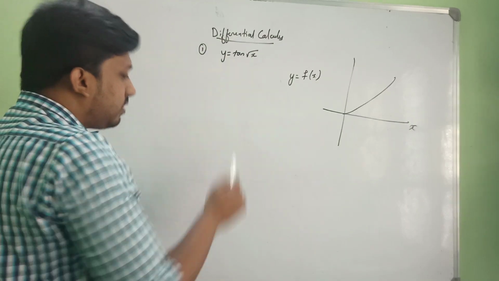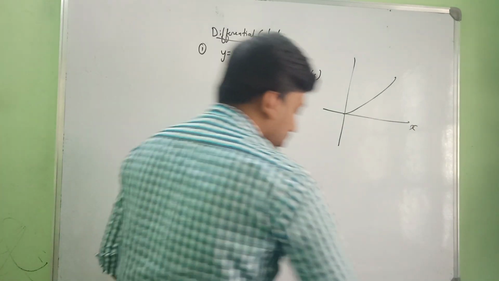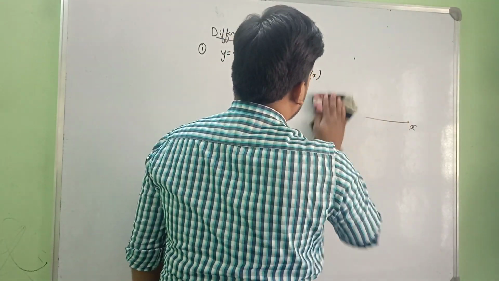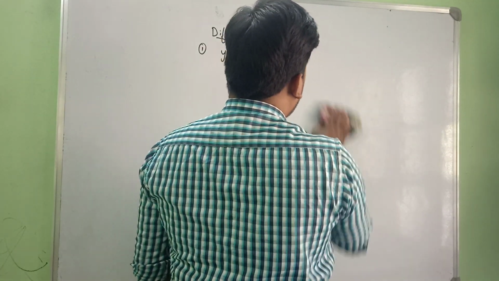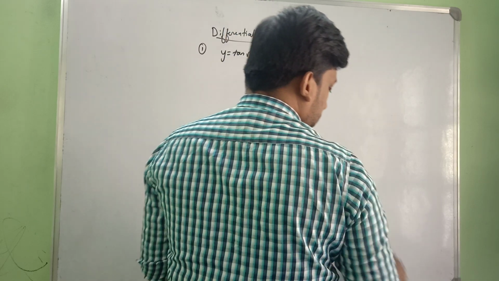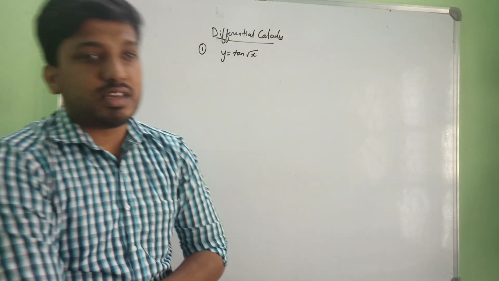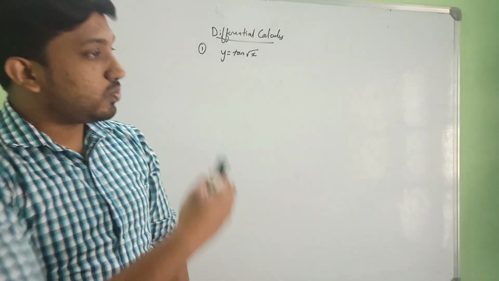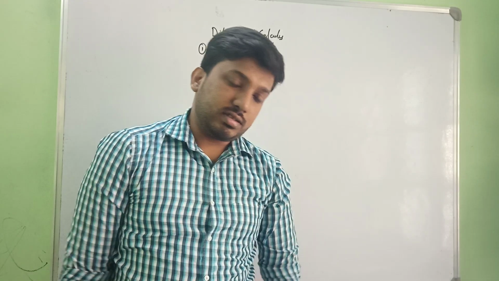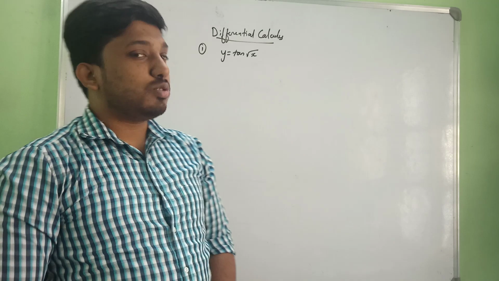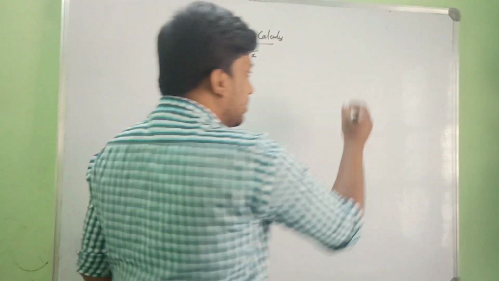Now we are going to differentiation, that is the derivative of a function. What is the derivative of a function? For any function, it is the instantaneous rate of change of y with respect to x, and that is the derivative. You can also call it the slope of the tangent.